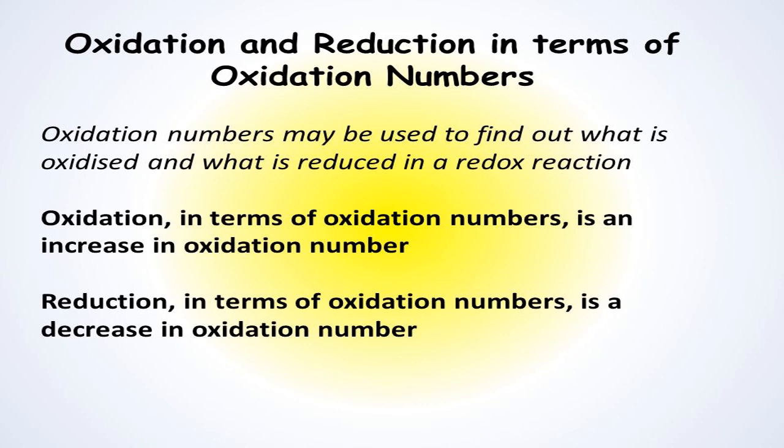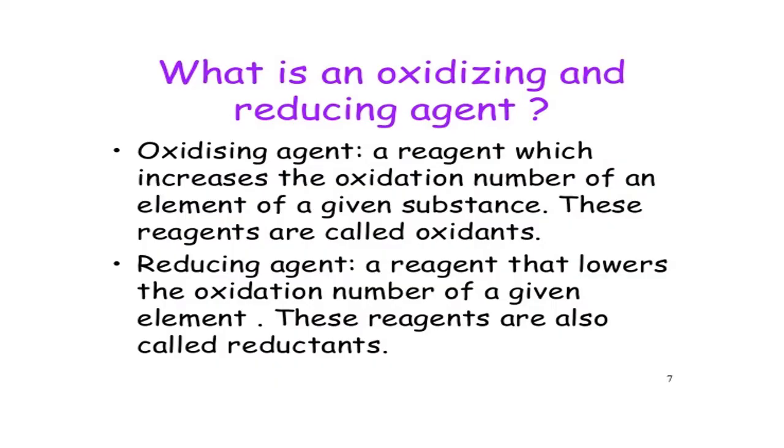Then let us see what is OA and RA. OA means oxidizing agent, RA, reducing agent. OA is the agent which increases the oxidation number of an element of a given substance. These agents are called oxidants. A reducing agent is an agent that lowers the ON of a given element. These reagents are also called reductants. Let us understand with examples now.